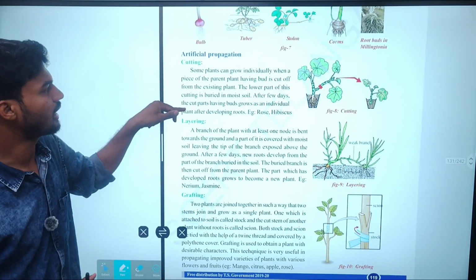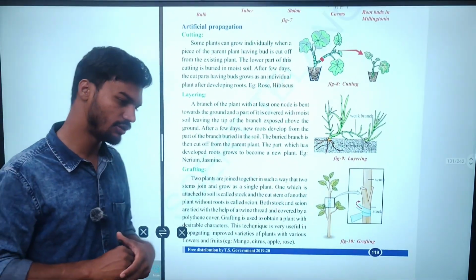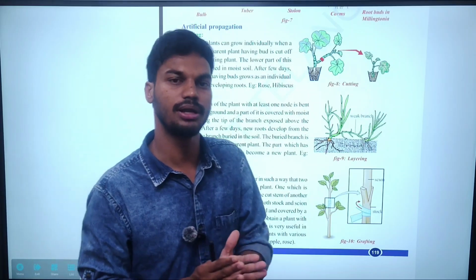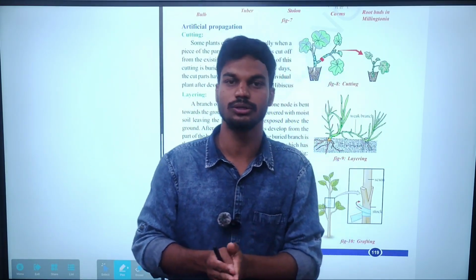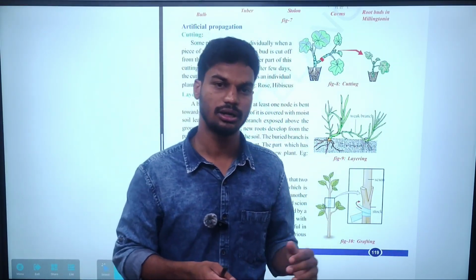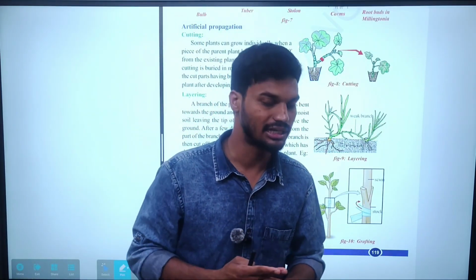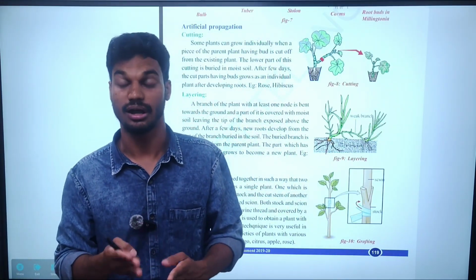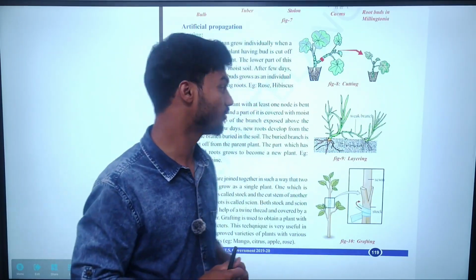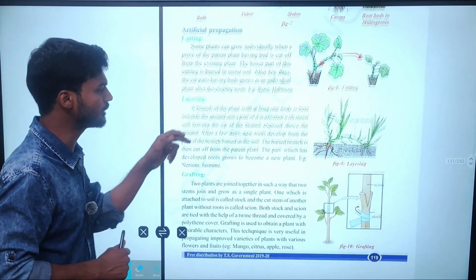Okay, next coming to artificial propagation. I told you that in artificial propagation there is the involvement of human activities. Bryophyllum and runners, stolons, tubers were the examples for the natural. Now coming to the artificial, with the involvement of human activities.